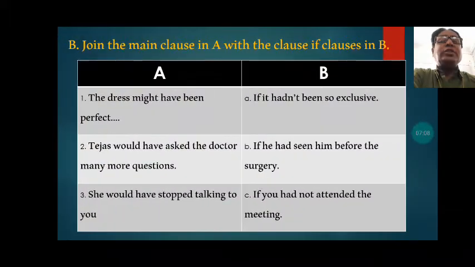Let us see now another question. B. In this sentence, you have to join the main clause in A, that is under column A, with the if clause in B. Here I have already matched them and written the correct answer. So let us read and find how they are matching. The dress might have been perfect if it had not been so exclusive.